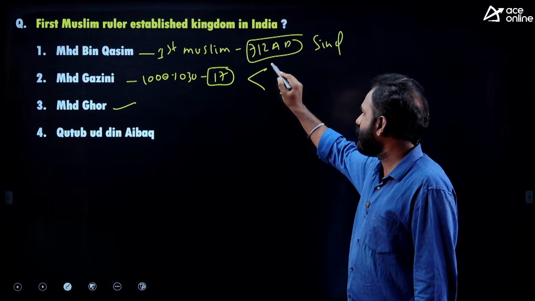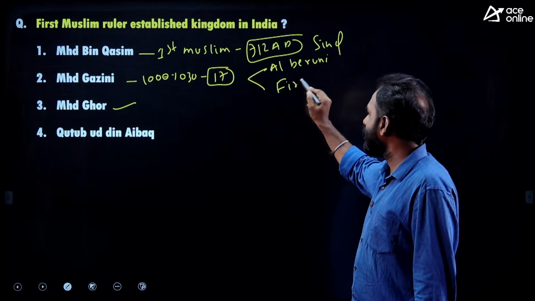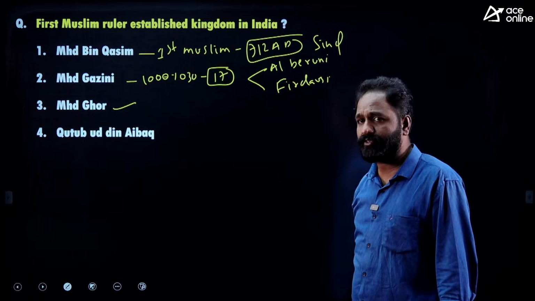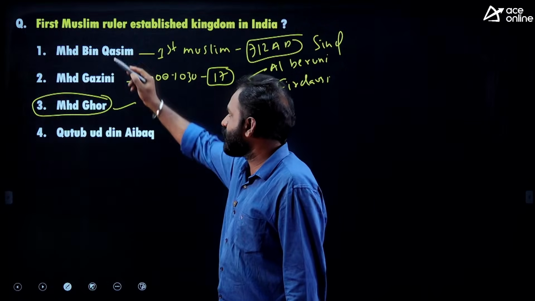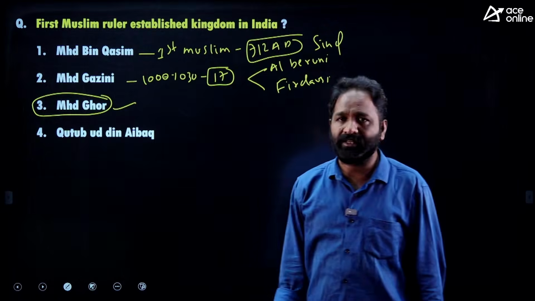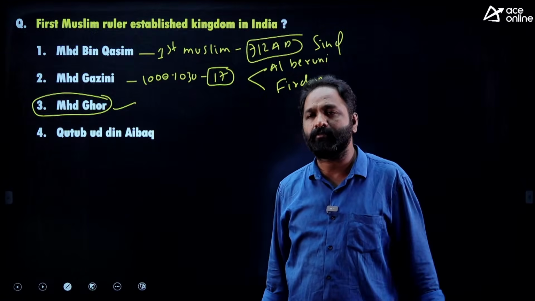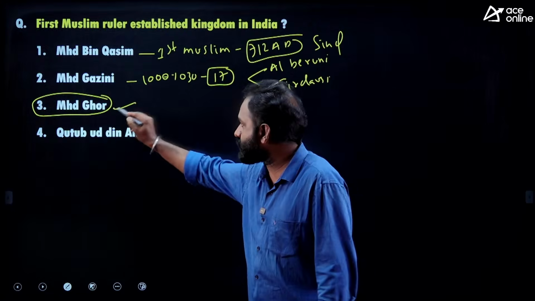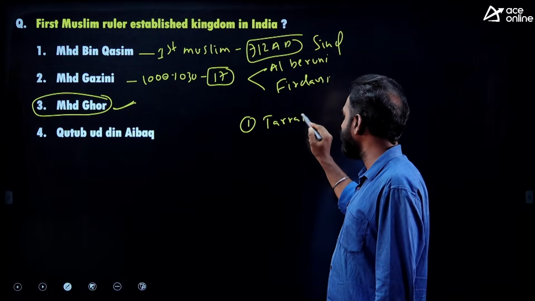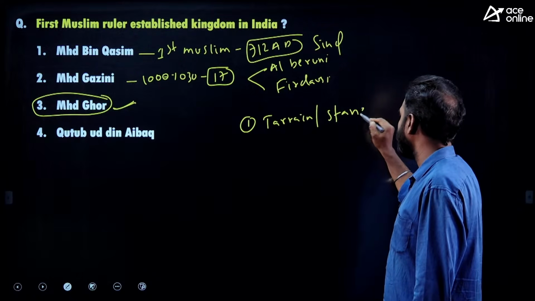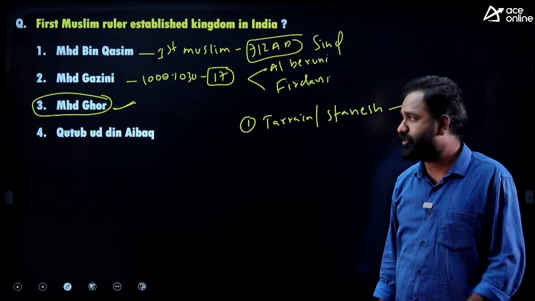Along with Muhammad Ghazni, two people came to India: Al-Biruni and also Firdausi. Next one, Muhammad Ghor, is the right answer. Both Ghazni and bin Qasim attacked India, but they did not establish rule in India. Is it clear? Muhammad Ghor is the right answer. Muhammad Ghor fought one of the important battles, the Battle of Tarain or Battle of Taneshwar, with Prithviraj Chauhan.